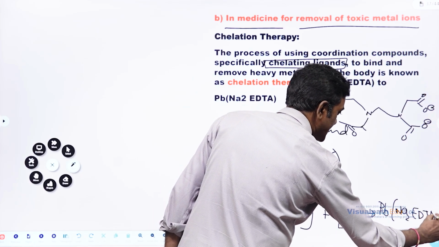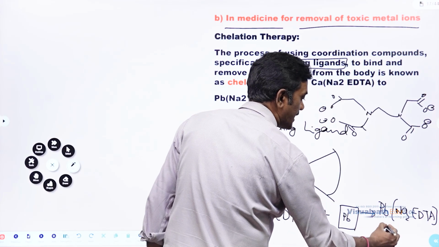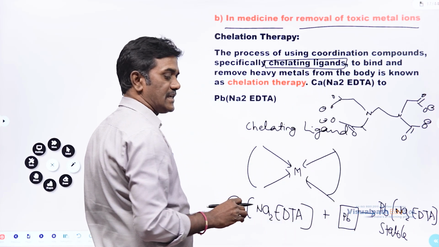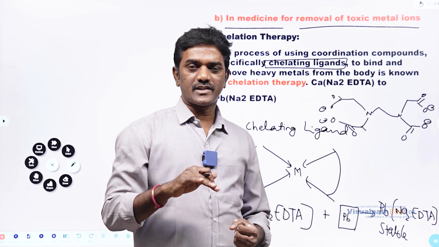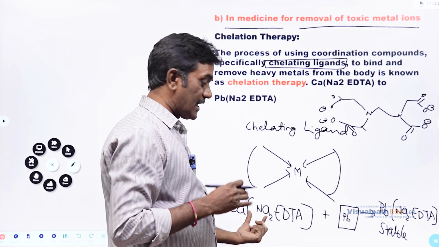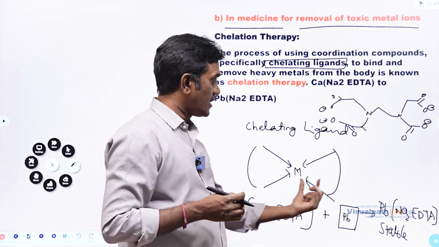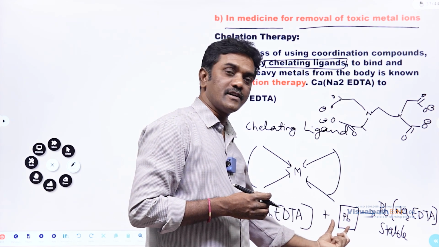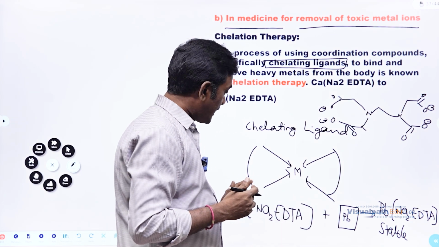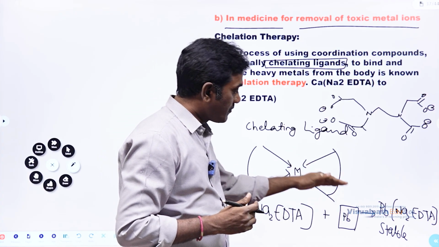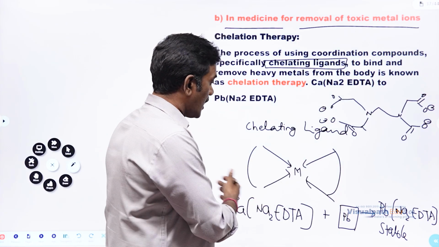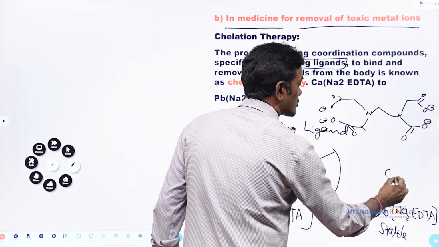A very important thing is that this lead disodium EDTA is more stable than this one. Obviously, whenever we add a complex, we add a less stable complex to trap the so-called lead or toxic elements, and this complex will form another, more stable complex with lead, and it will allow the calcium to go out in the body.